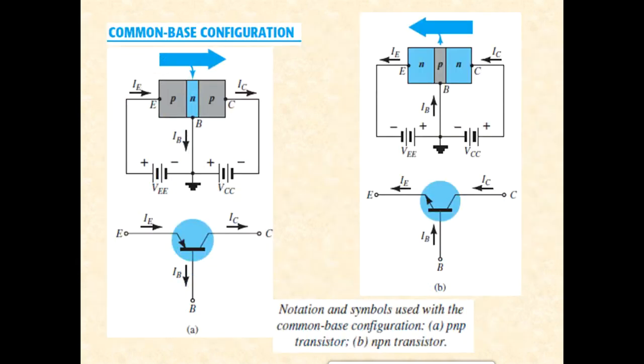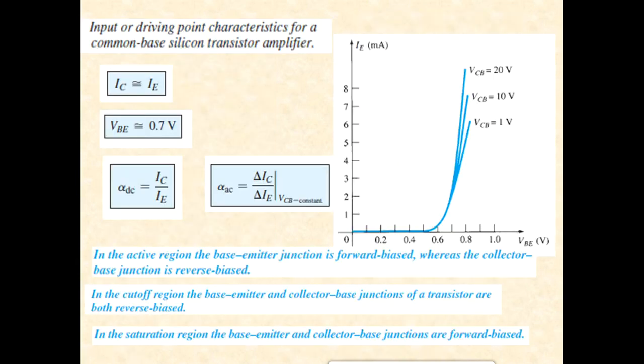So regarding the common base configuration, how does it behave? That means what is the behavior of the input graph? What is the behavior of the output characteristics? Well, input characteristics for a common base silicon transistor amplifier. Okay, this is the graph. In short, common base configuration is also called CB. CB stands for common base. Since the base current is extremely small, I can equate collector current to be almost equal to that of emitter current. IC is almost equal to IE.